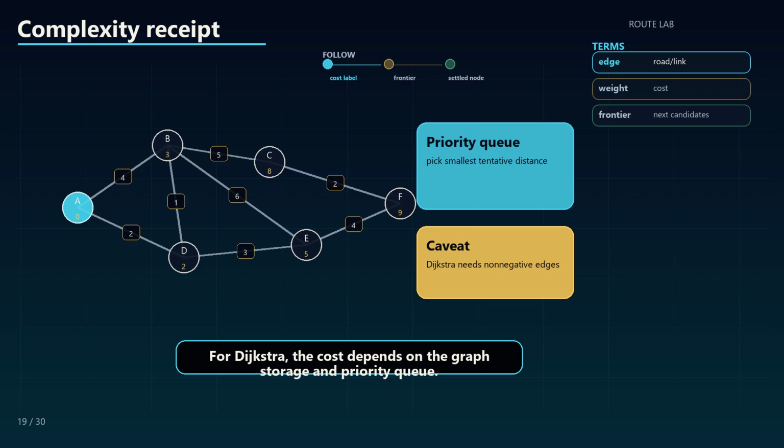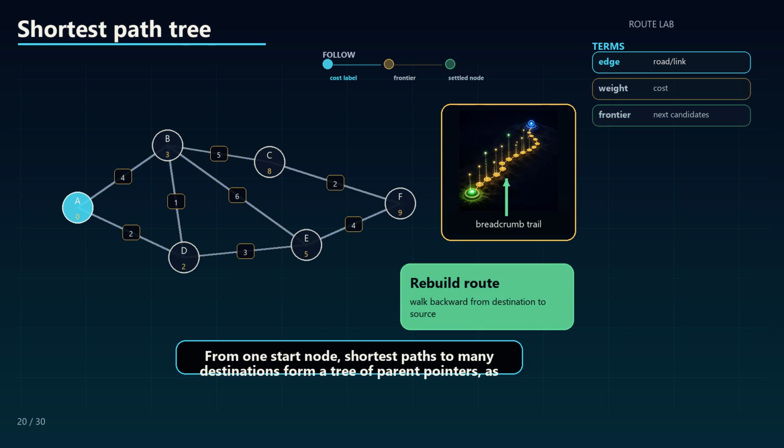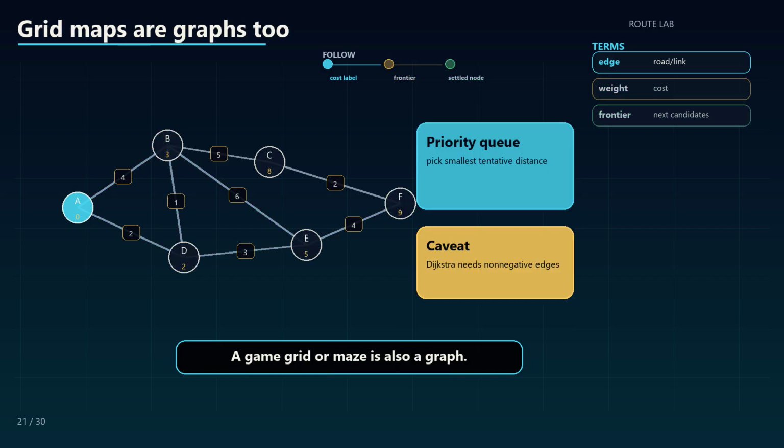For Dijkstra, the cost depends on the graph storage and priority queue. The practical lesson is that edges and frontier operations both matter. The parent arrow is the breadcrumb trail. Without it, you may know the cost but still not know the actual route. From one start node, shortest paths to many destinations form a tree of parent pointers, as long as each destination has one chosen best predecessor.